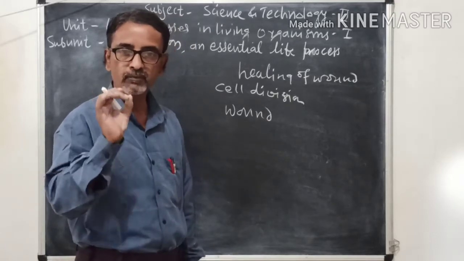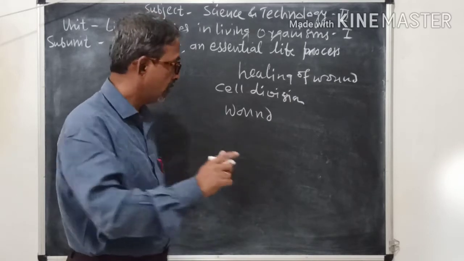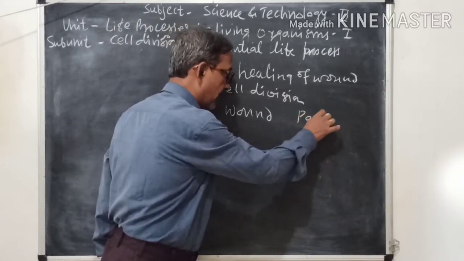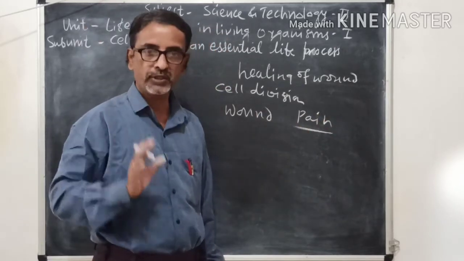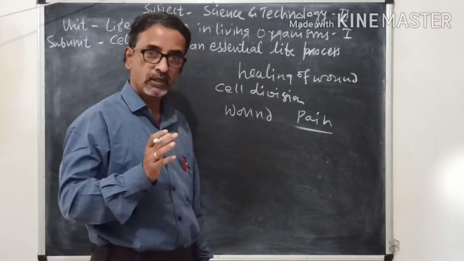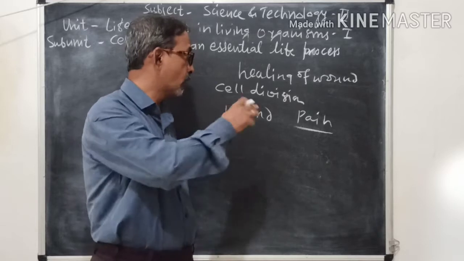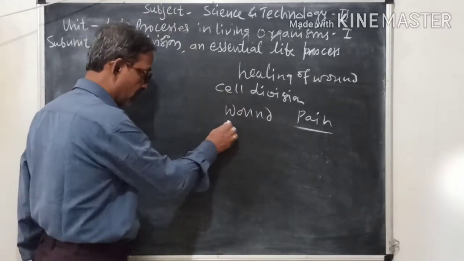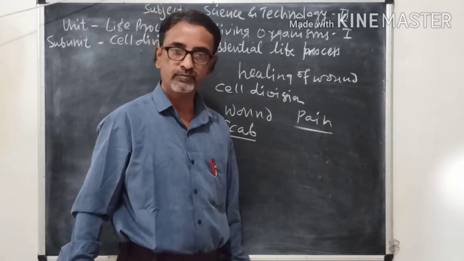Blood flows, and in that part there is sensation and there is pain. And the pain depends on the type of injury. So blood flows, and then immediately there is healing of wound, and after some time a scab is formed due to healing of wound.